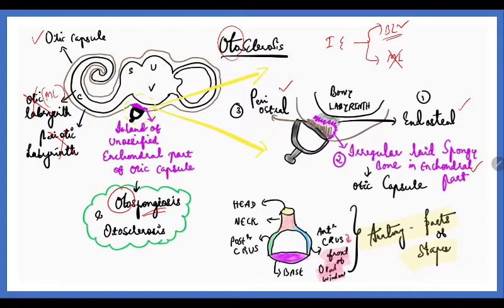Another important thing: any bone in the body is not formed as the bone itself. A bone should be formed from a cartilage, and therefore in these three layers, the enchondral layer has the cartilage part, and thereby the pathology is in the enchondral part. What is the pathology? That is unossified enchondral part. Thereby there will be islands of this unossified part, irregularly laid, causing spongy bone in the inner ear. This is the actual pathology, and therefore it is called otosclerosis or otospongiosis.